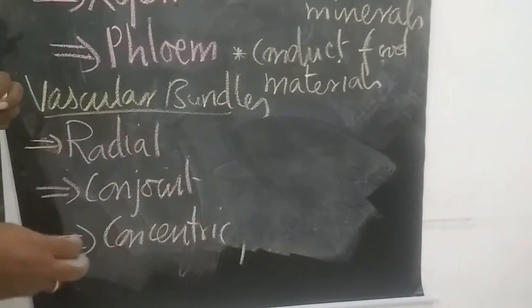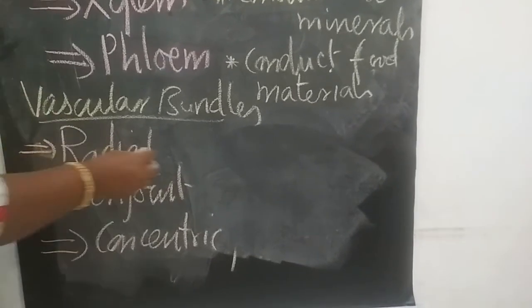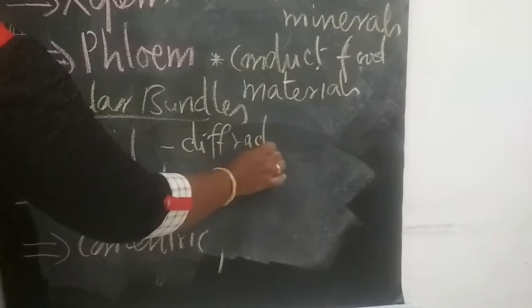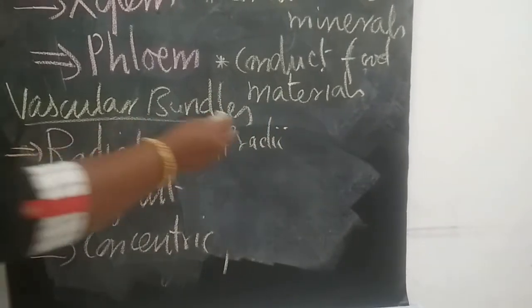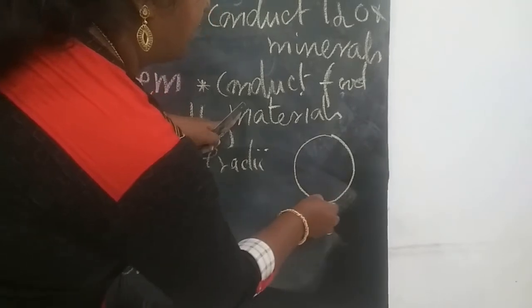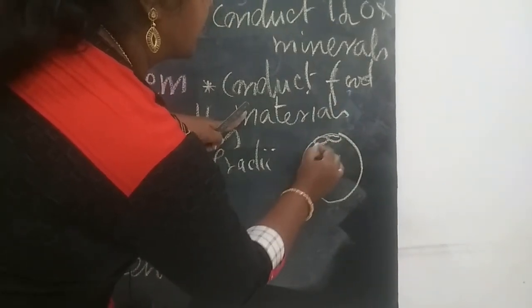Now this radial, they are present in different radii alternating each other. So here there is endodermis.